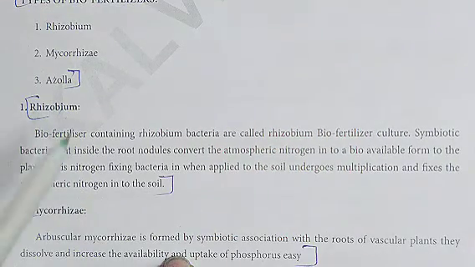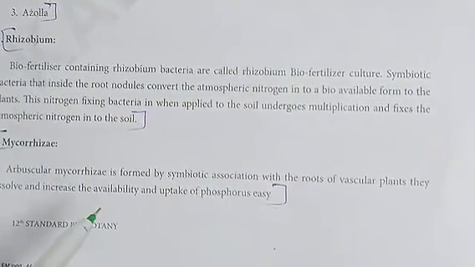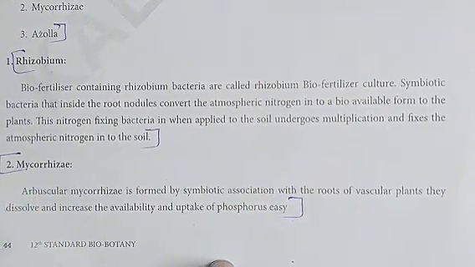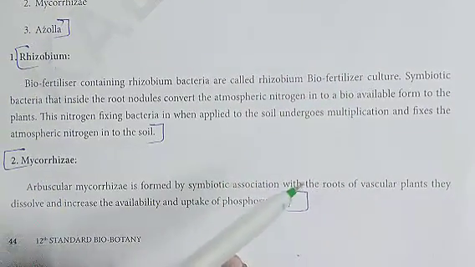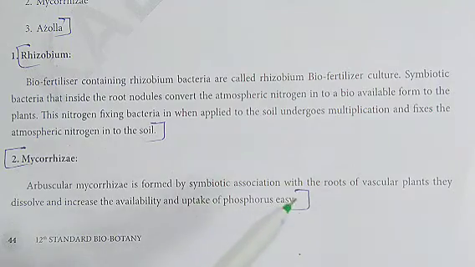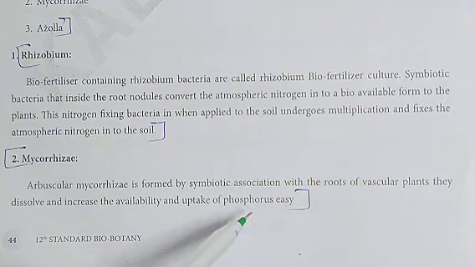This is the answer for fourth question. Next, fifth question, mycorrhiza. The answer starts from here till phosphorus easy. Formed by symbiotic association with the roots of vascular plants, they dissolve and increase the availability and uptake of phosphorus easy. This is the answer for fifth question.